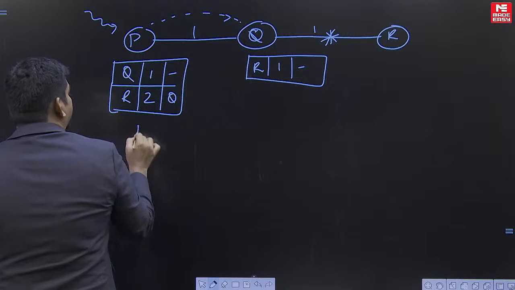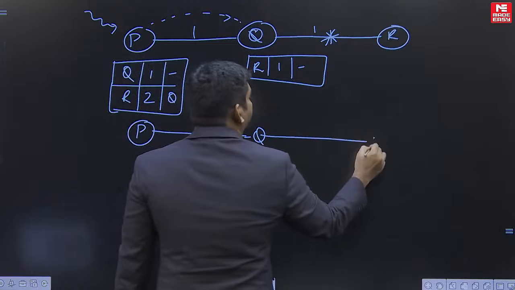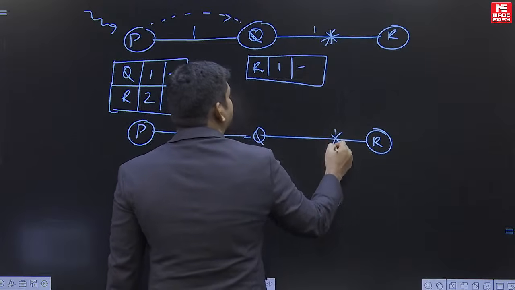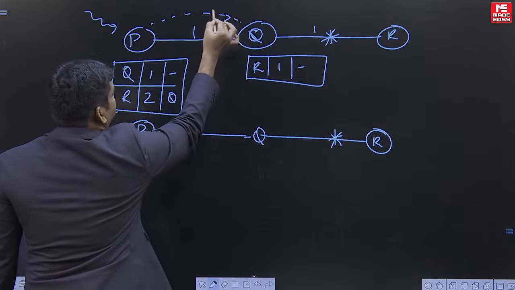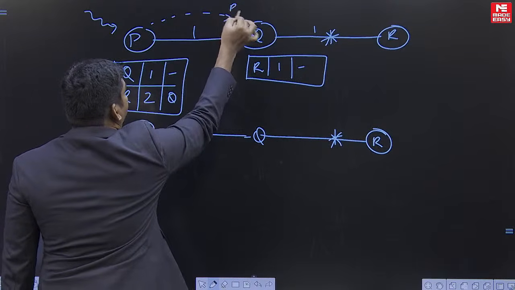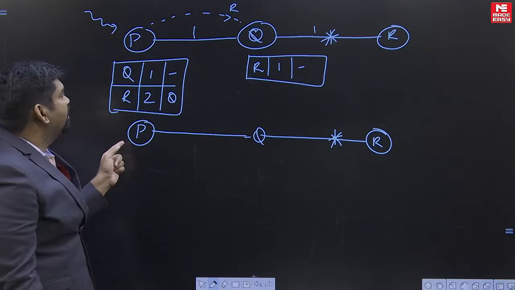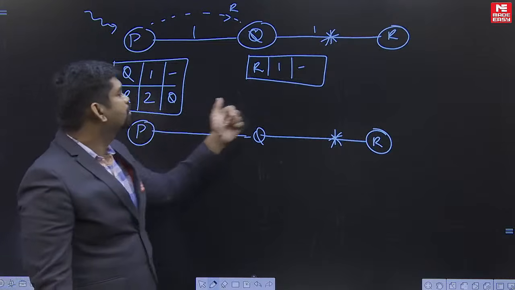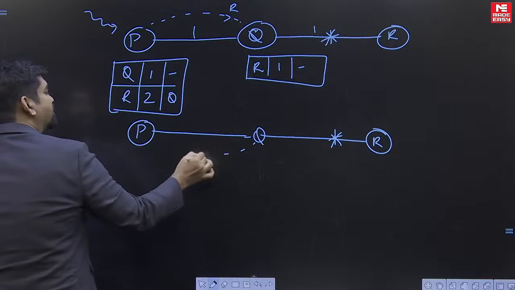Then in the next iteration, what is going to happen? P to Q, and here router R is there, but the link is broken. Now once the same packet comes to this router, suppose it is asking for R again. Once a packet has reached Q, P will tell that it knows how to reach this unknown link which is connected. Then it is going to forward like this.